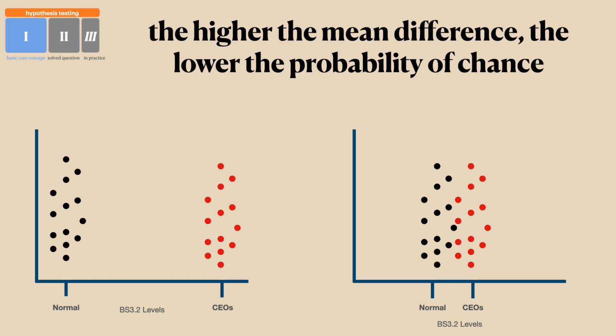And you can see that on the image there. If there's a big difference between the two groups, if there's a big difference between those means, that means that it's probably not due to chance, and the opposite is true. So let's assume that the difference between the two groups was the mean in the normal population was 7 milligrams, and in the CEOs it was around 8 or 9. That's not a big difference. So that is more likely to be due to chance than not.